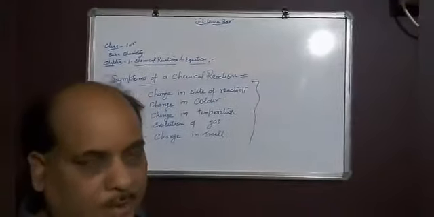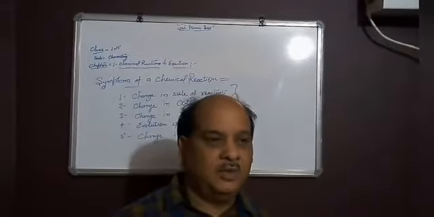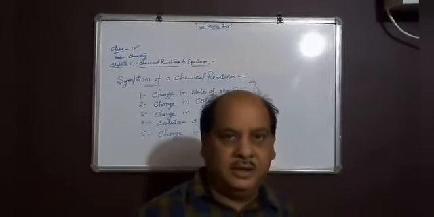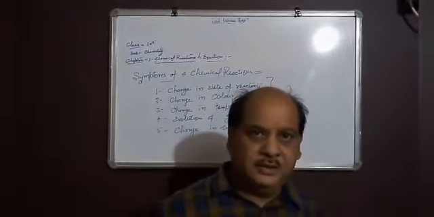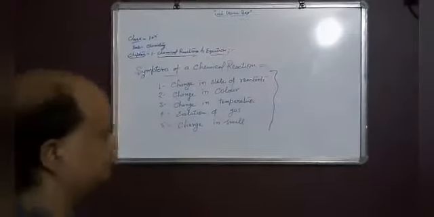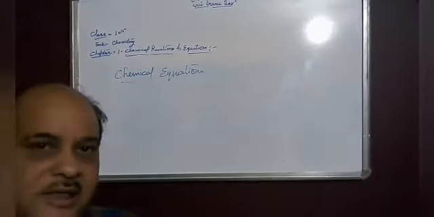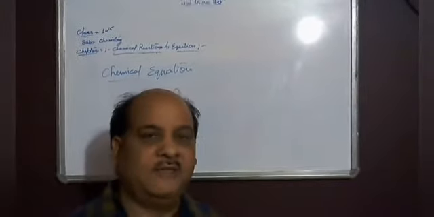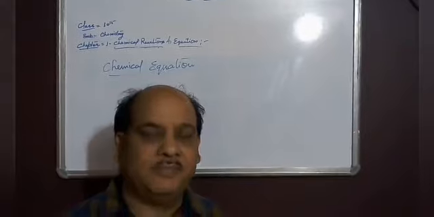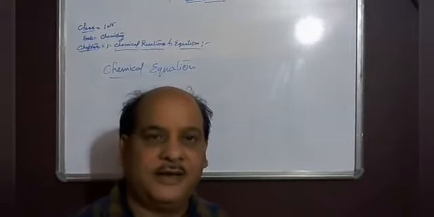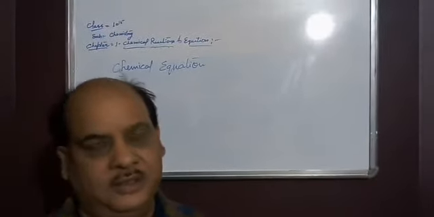Now we will discuss chemical equations. What is a chemical equation? A chemical equation is the symbolic representation of a chemical reaction with the help of symbols and formulae of different reactants and products.